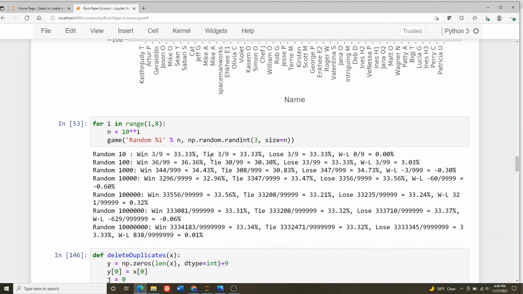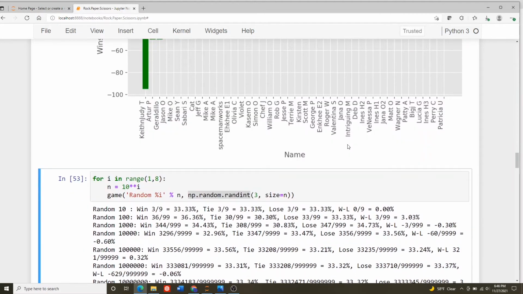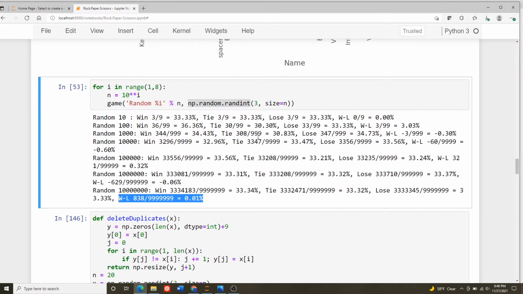Perry: I'm here. I just wanted to play my algorithm against a random opponent to show that my algorithm does not do good if you're truly random. So I'm using NumPy to generate random numbers. And here when we play 10 million rounds of rock, paper, scissors, we win 1/3 of the time, we tie 1/3 of the time, and we lose 1/3 of the time. And this is the metric, wins minus losses, that I was plotting up here. So the algorithm does not perform well against truly random inputs.